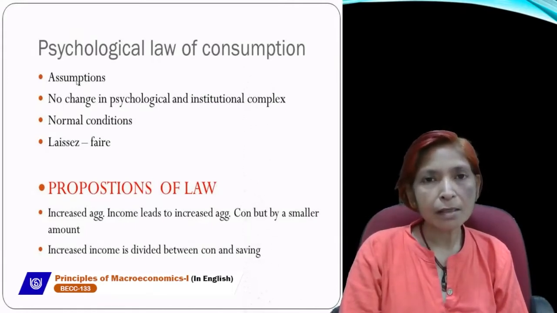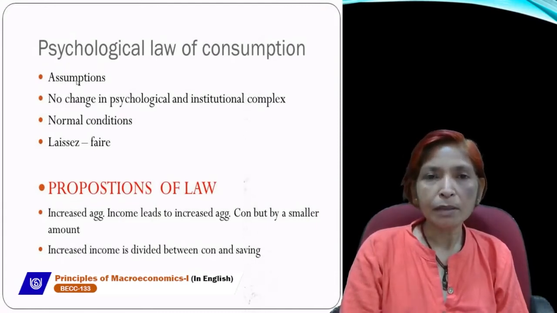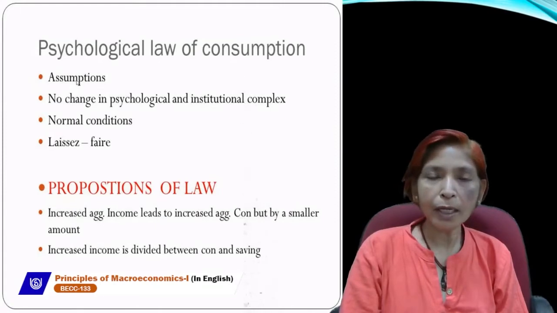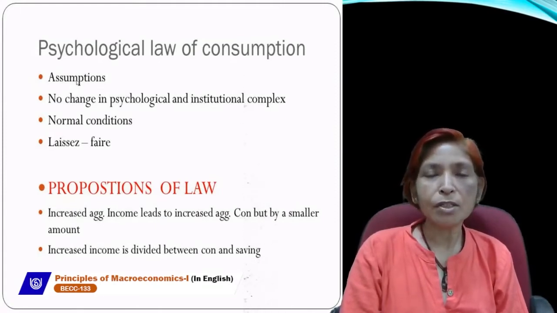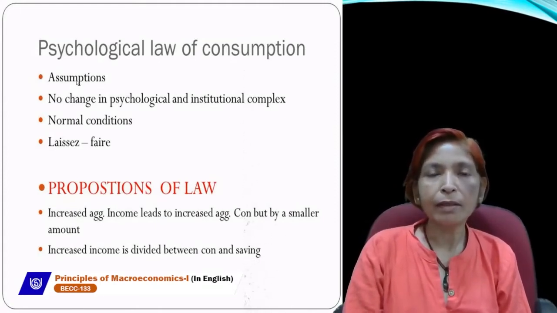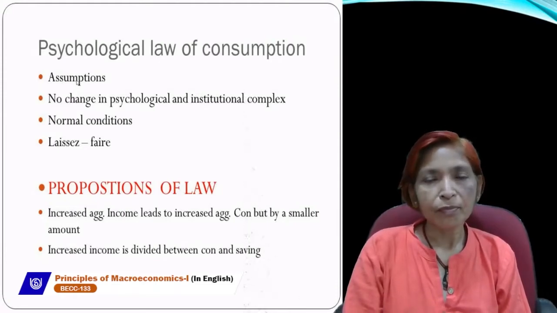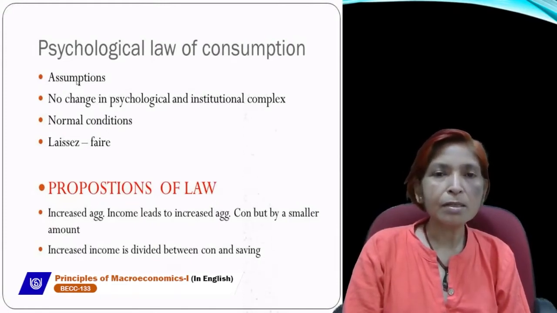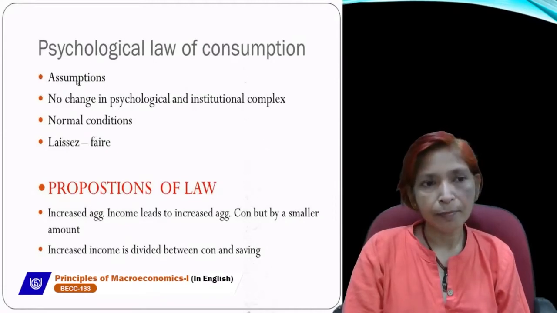But in this case, J.M. Keynes assumed that all the factors remain constant, then only consumption depends upon the level of income. This is the first assumption, that there should be no change in other factors or psychological and institutional factors.